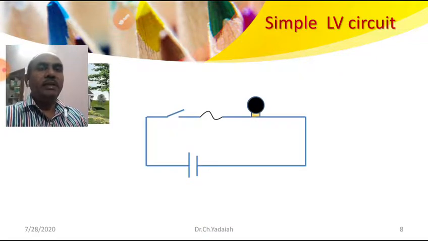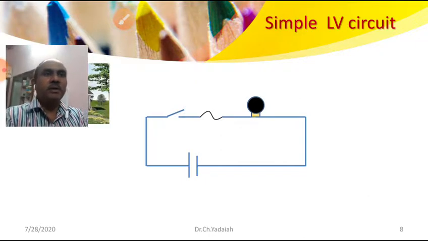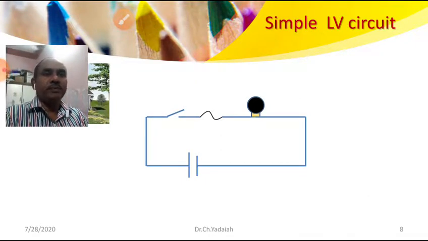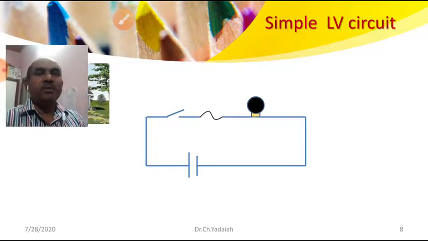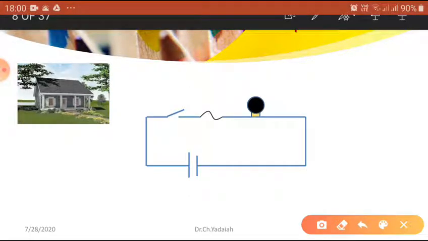Now, you can see a simple low voltage circuit. In this circuit, this is the source, and this is the load.